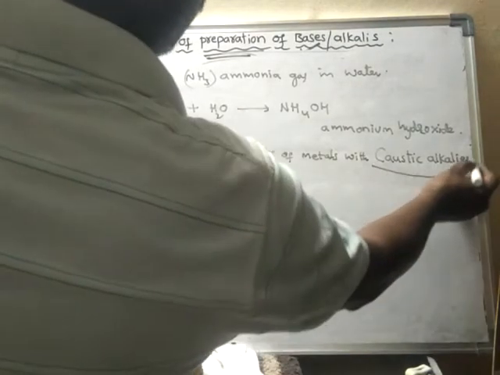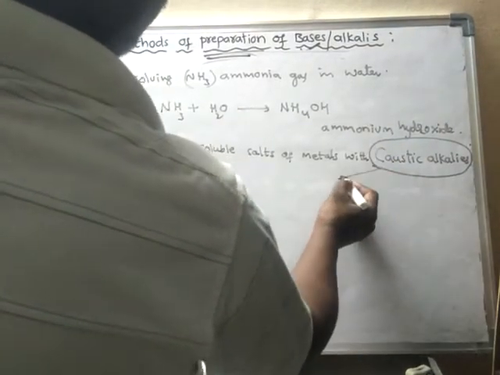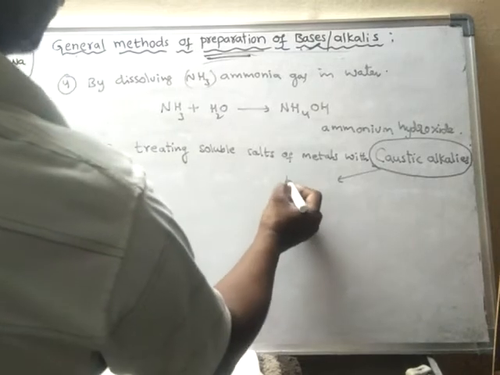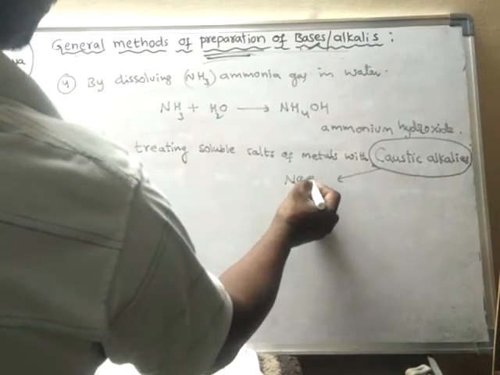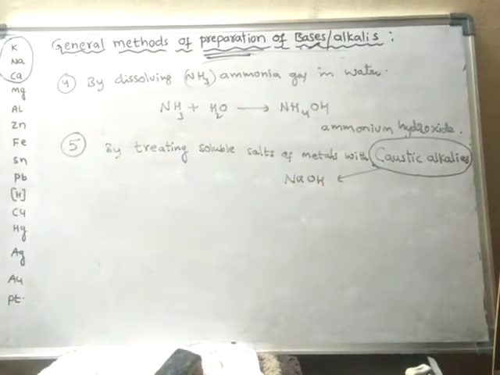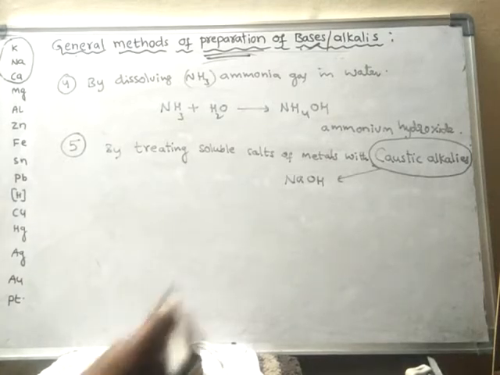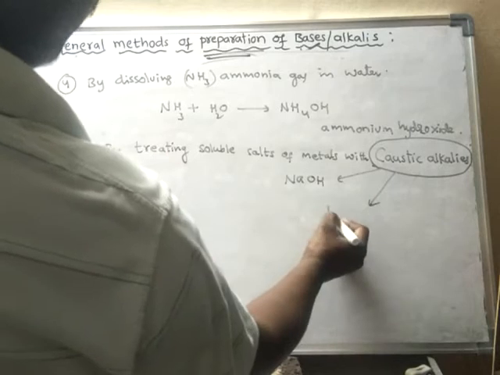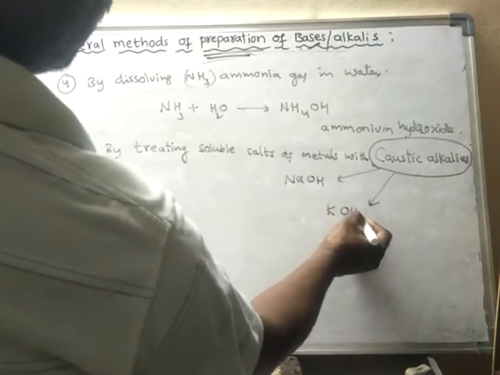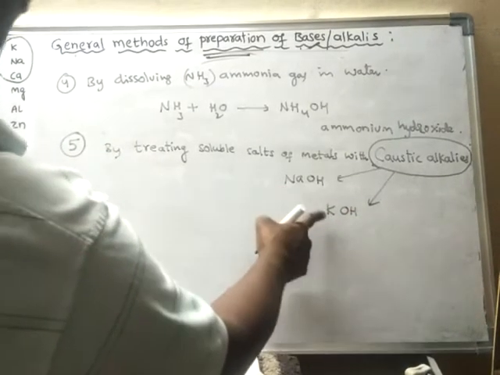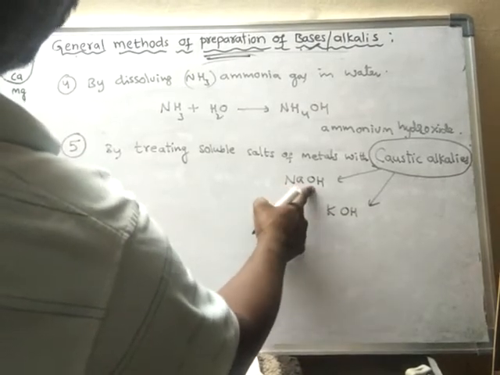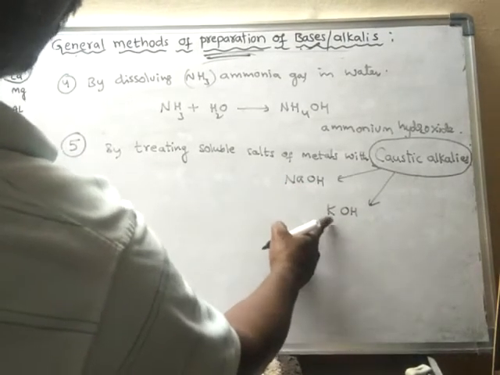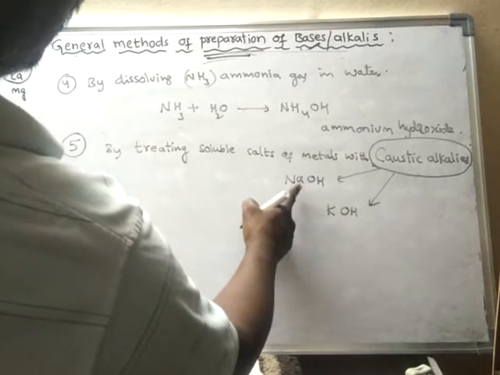Mainly there are two caustic alkalis. What are they? Caustic soda, or simply sodium hydroxide, and caustic potash, potassium hydroxide.